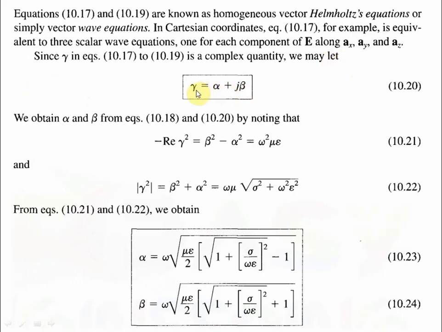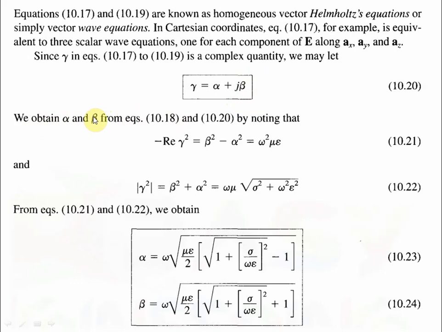In the same way here, gamma can be represented as the sum of real and imaginary components. So it is alpha plus j beta, where alpha is the real term and beta is what? It is the imaginary term.